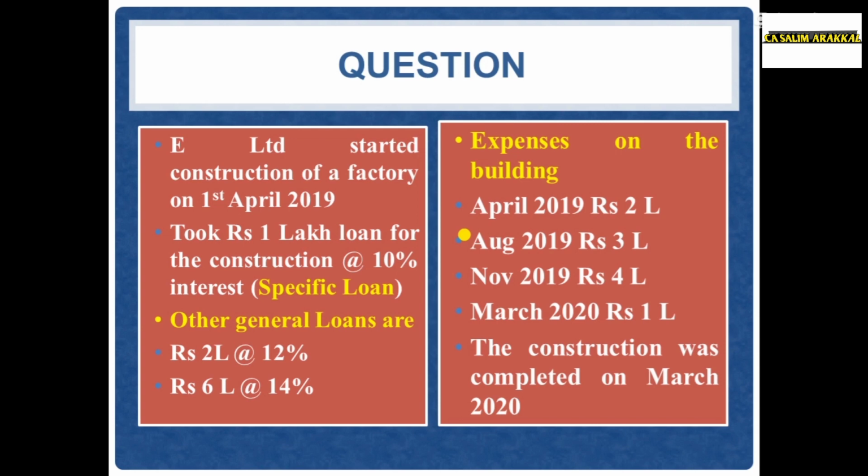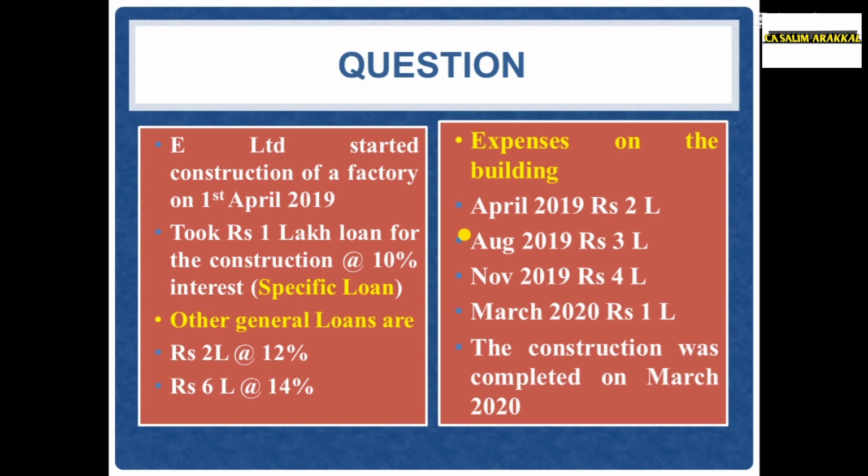Friends, since the expenditures are incurred on different dates, we should compute average expenses. Since the loan amount is utilized in different amounts on different dates, on April 1 utilized 2 lakh, August 1 utilized 3 lakh, November 1 utilized 4 lakh, March 1 utilized 1 lakh.